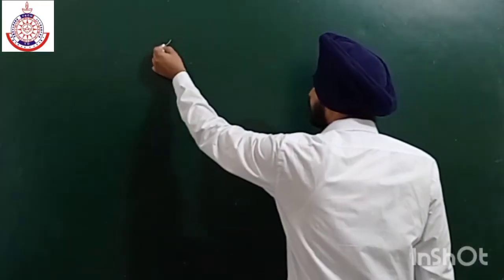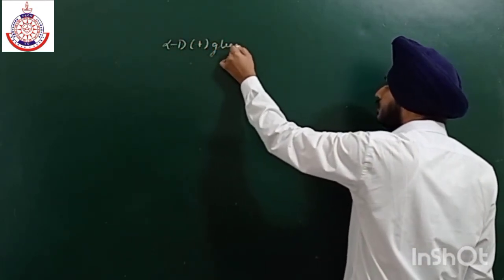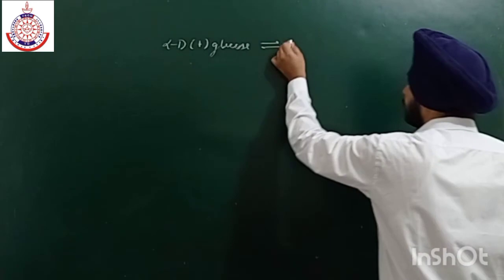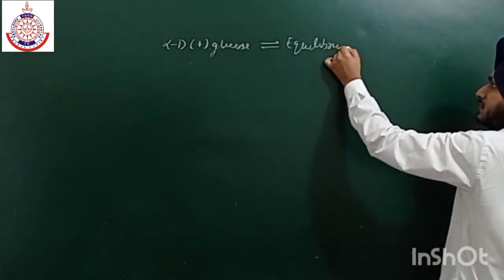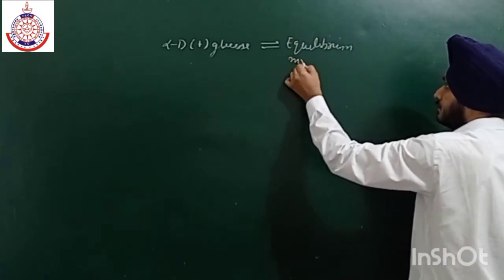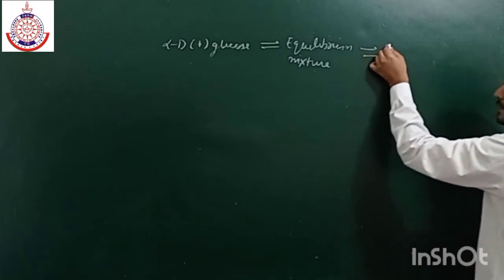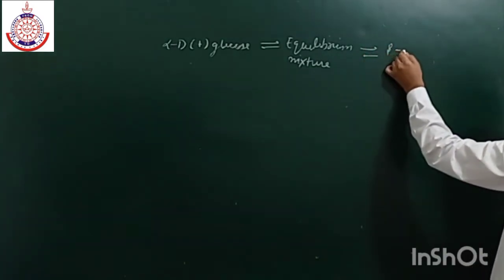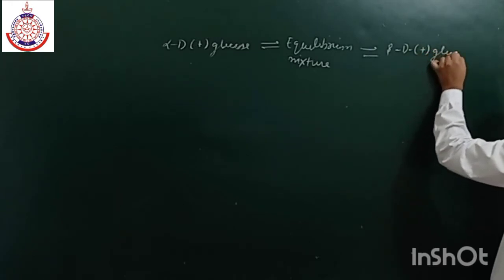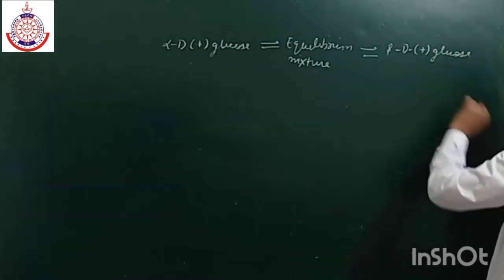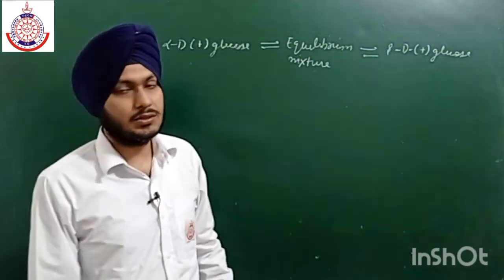So this alpha D positive glucose gets converted into the equilibrium mixture, and similarly this beta one also undergoes a change in configuration. Now why do they get converted into an equilibrium mixture?